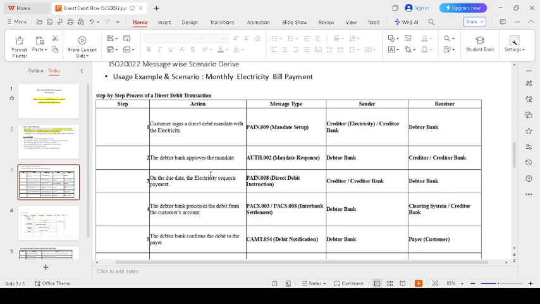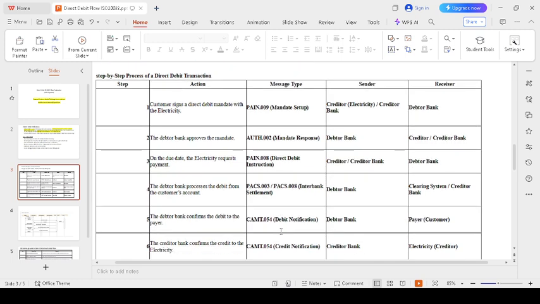The creditor bank generates the pain.008 because they need to get the payment from the debtor bank. That pain.008 should reach the debtor bank via PAX 3 or PAX 8 messages. Some banks don't support PAX 3, so they use PAX 8. After the debtor bank makes the payment via PAX 8, finally they get the notification via camt.054.